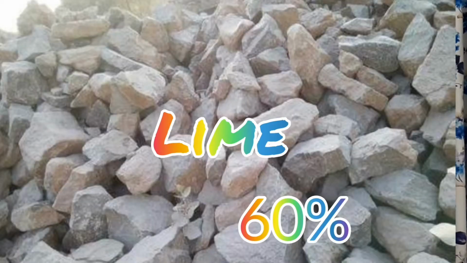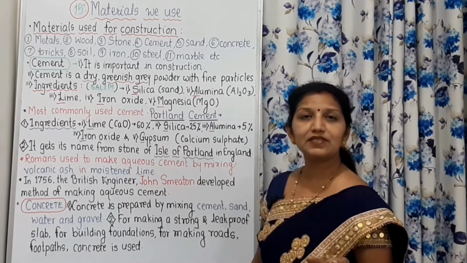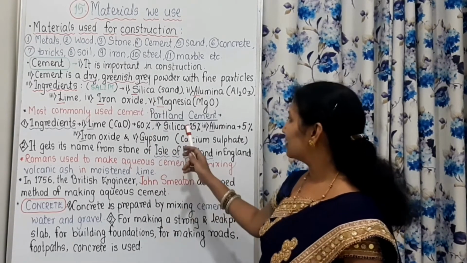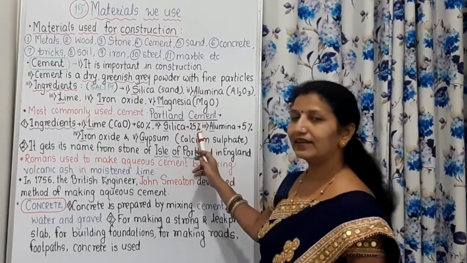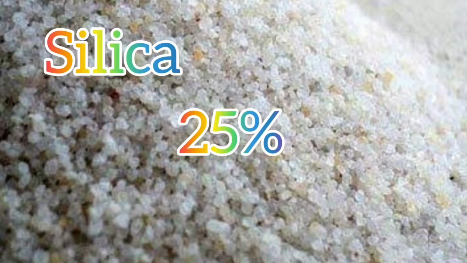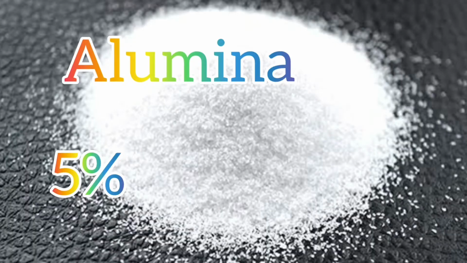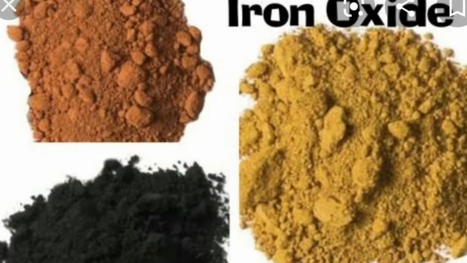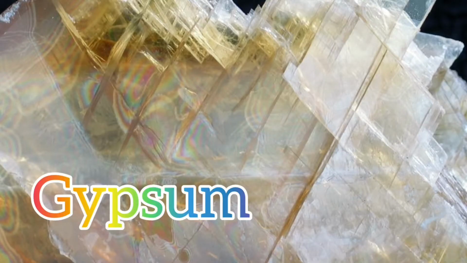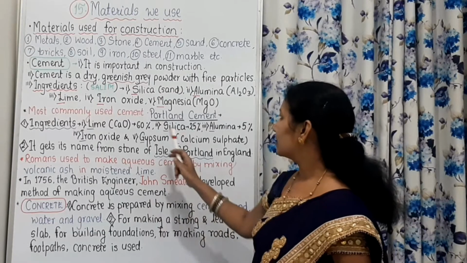Lime means calcium oxide, and 60% of calcium oxide is there. Then silica, it contains 25% of silica and 5% of alumina. Then iron oxide and gypsum are in the remaining proportion.